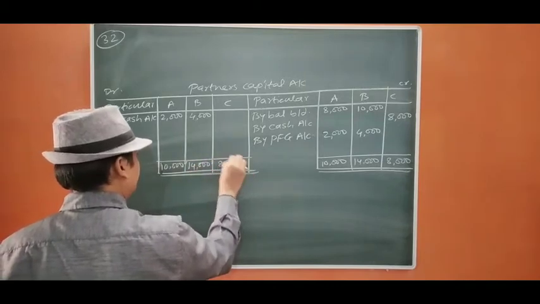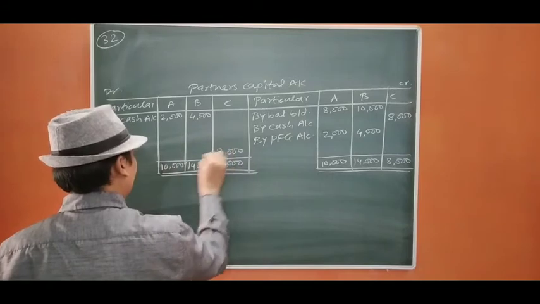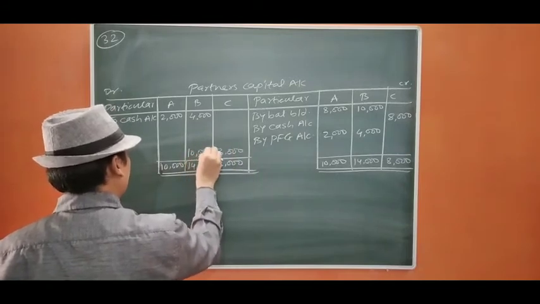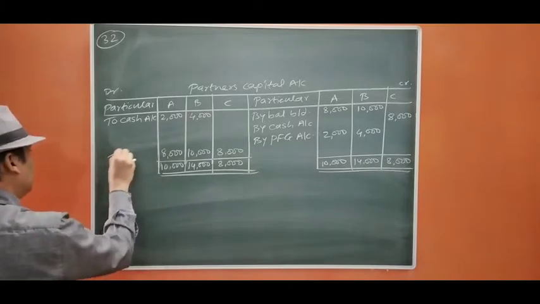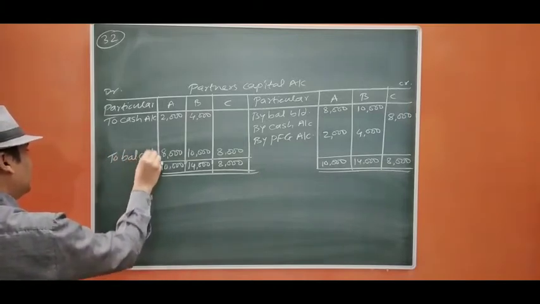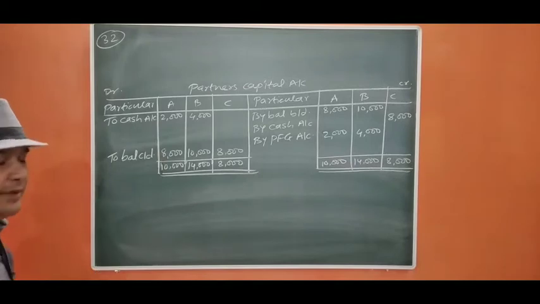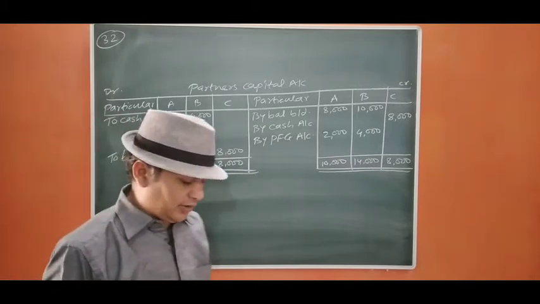Here it will remain 8,000 only, here 10,000, and 8,000. We say balance carrying down. This is the closing balance of partners' capital account. This is the end of question number 32.